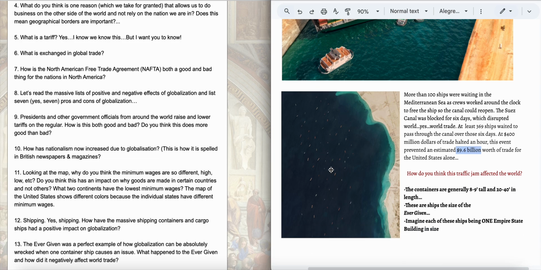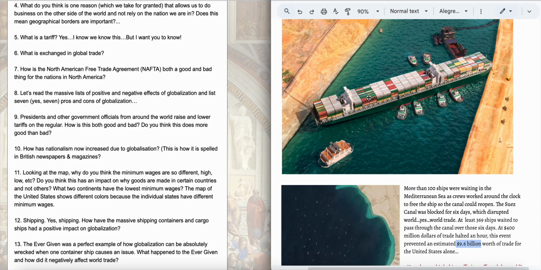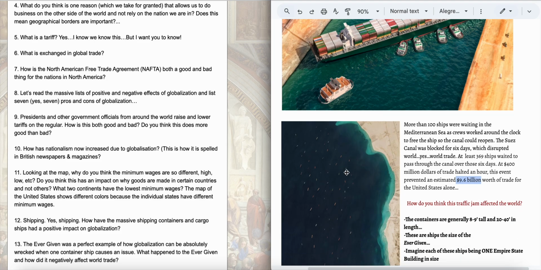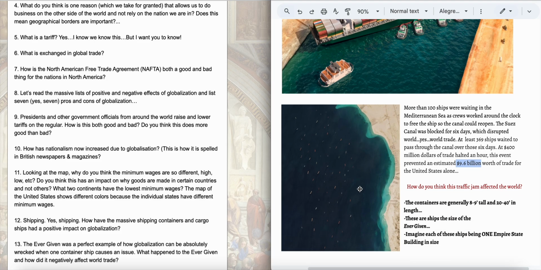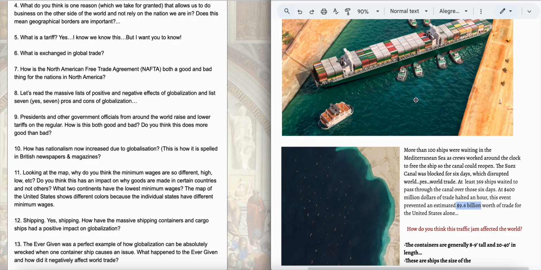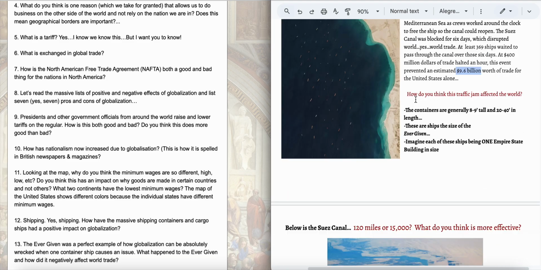Each one of these little dots is one of those. They have hundreds of containers on them. In some cases, there are thousands of containers on these ships. And these containers, well, if you're on one of these ships and you're waiting to get the goods, obviously you don't have them. And then the cost will go up. Or maybe the goods are no longer in need or demand. So everything changes because of this. But this has also allowed us the ability to ship goods very cheaply.